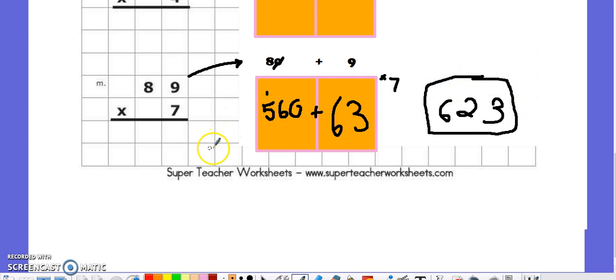Let's check it out with the standard algorithm. 9 groups of 7 is 9 times 7 is 63, a 6 in the tens and a 3 in the ones. 8 groups of 7, or 7 groups of 8, is 56, plus 6 more, 57, 58, 59, 60, 61, 62, or a 6 in the hundreds and a 2 in the tens. We match. So I hope you've learned how to use either place value by expanding the number and multiplying then adding, or this new algorithm of multiplication that also uses what you've already known, adding after you carry numbers. Hope this video helps with multiplying multi-digit numbers by single-digit numbers.